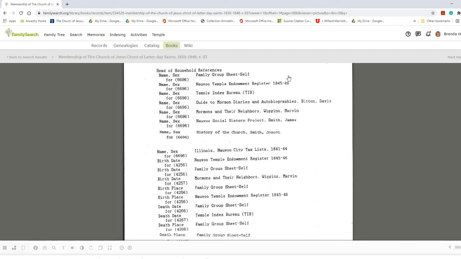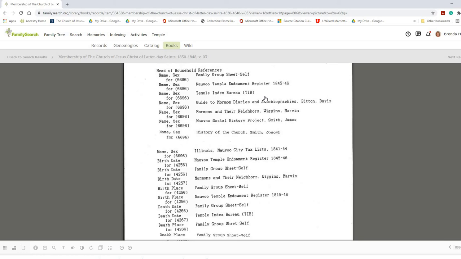The household references are that there's a family group sheet that appears on the Nauvoo Temple Endowment Register that you can find in FamilySearch. You need to search in keywords. The Temple Index Bureau is an old name for a system for looking up endowments. That is in the special section of the Family History Library.